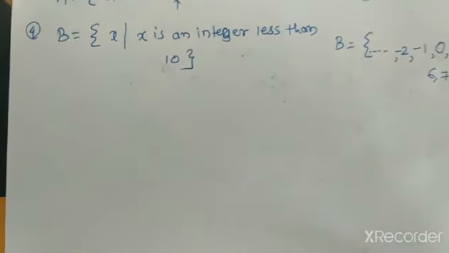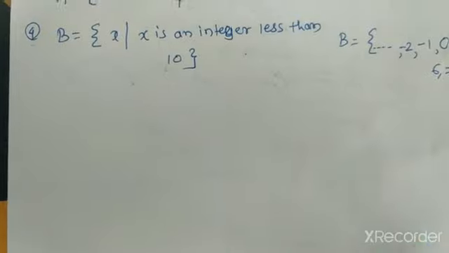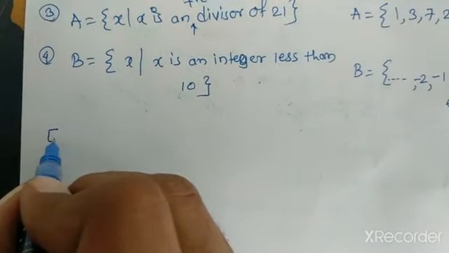Now we go to the next point, equal sets.